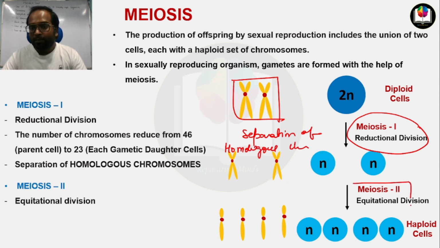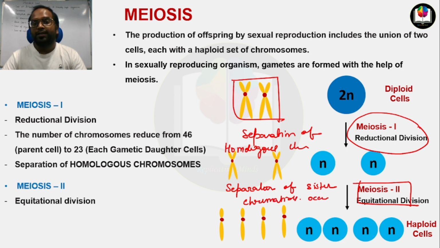But when we talk about meiosis 2, the separation of sister chromatids occurs. These are the sister chromatids which are separated during meiosis 2.